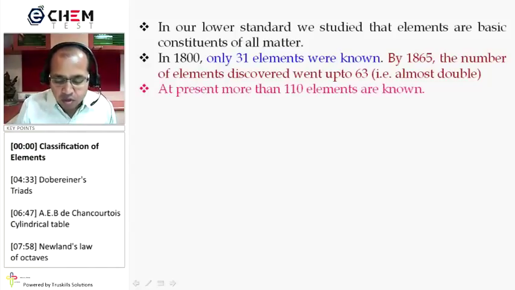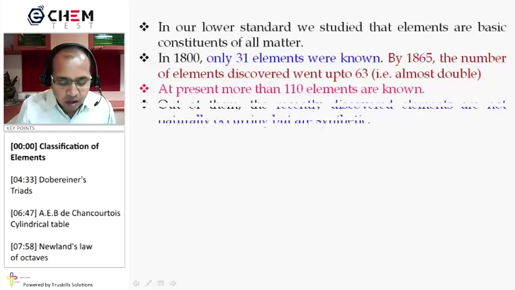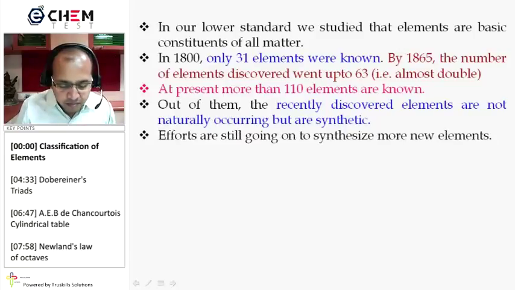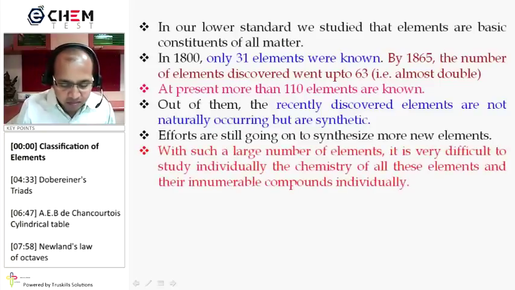At present, more than 110 elements are known. Out of them, the recently discovered elements are not naturally occurring but are synthetic, artificial, or man-made elements, prepared during nuclear fission reactions. Efforts are still going on to synthesize more such artificial elements.